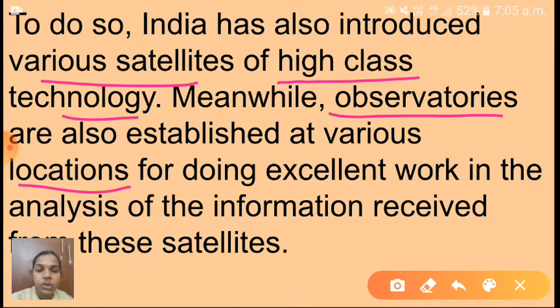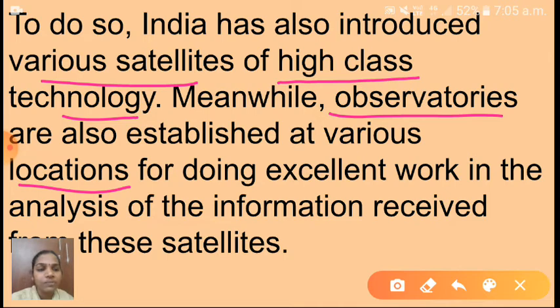So I hope you understood what the functions of the Meteorological Department are. Understood, children? So we studied the definition of meteorology. Next, where the Indian Meteorological Department is established, where the head office is, and where the other regional offices are, we discussed. Next, we discussed the uses of the Indian Meteorological Department.